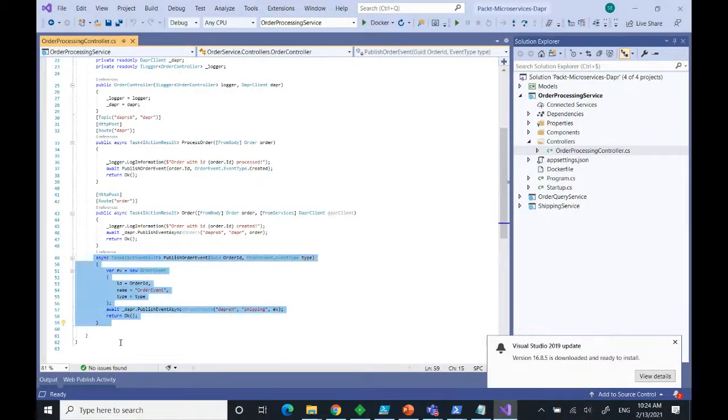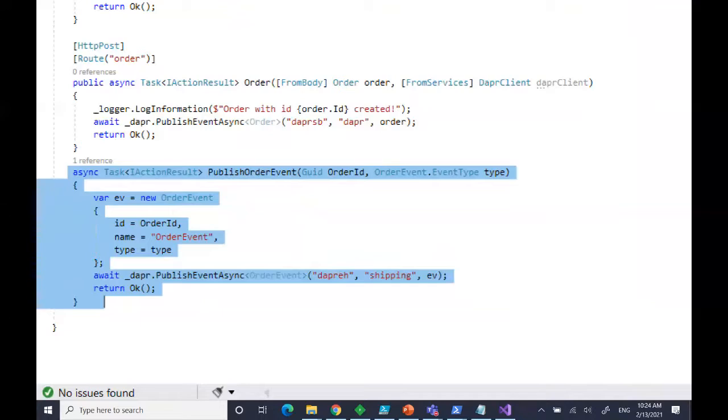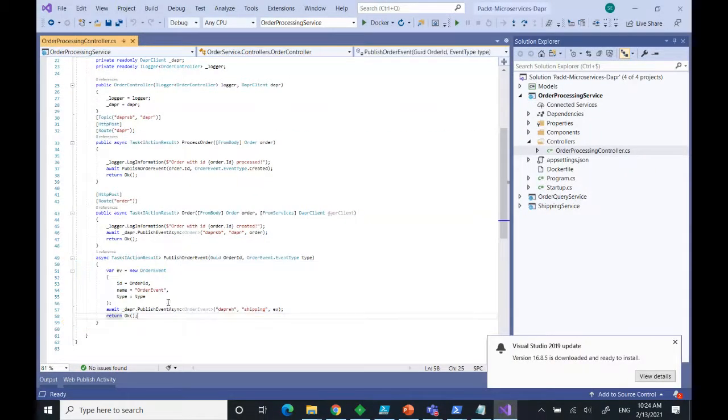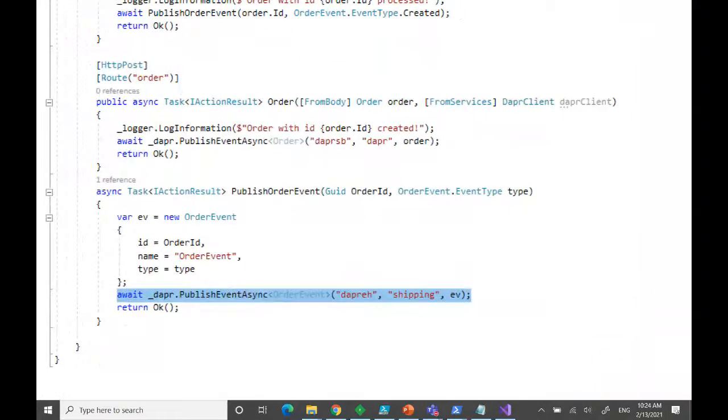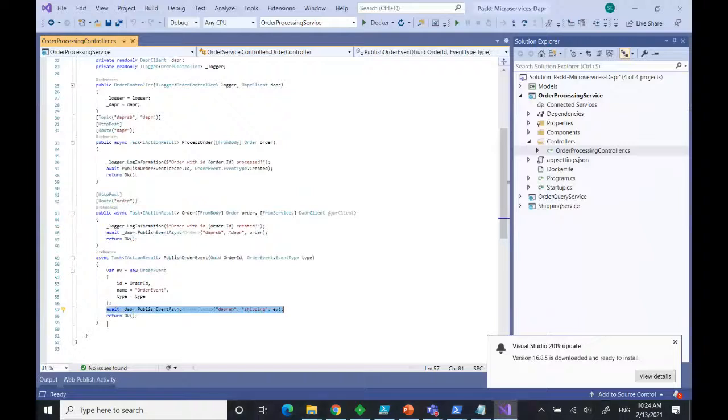This one is basically using the Dapr client that I received in the constructor injection, and I'm simply again using the Dapr event, the component name. Here there is some weird stuff with Event Hub: the convention is that you have to give the component name and the topic name, but in Azure, Event Hub doesn't have a topic name, so you need to give something. It cannot be empty nor null. So I just gave a name, but normally in Event Hub itself, that's not really required. Anyway, okay, so that's for the order service.